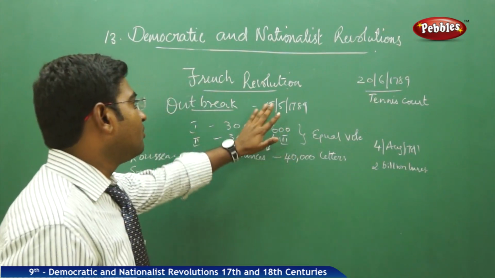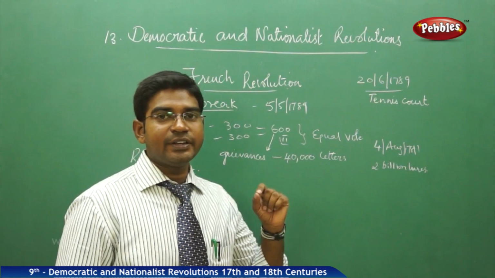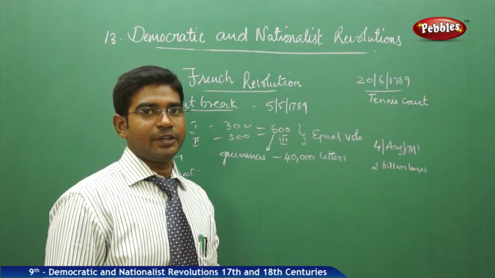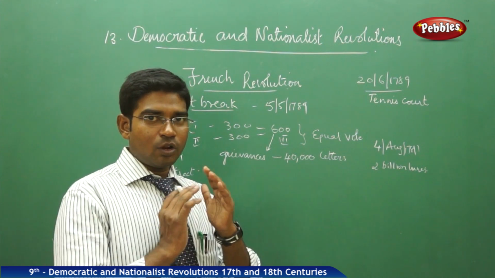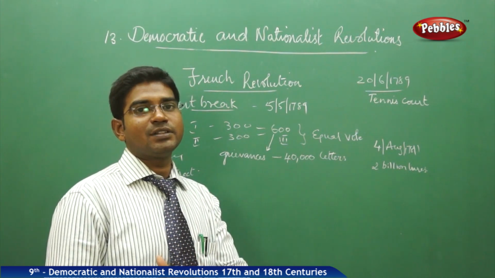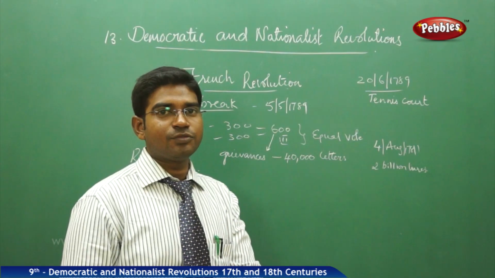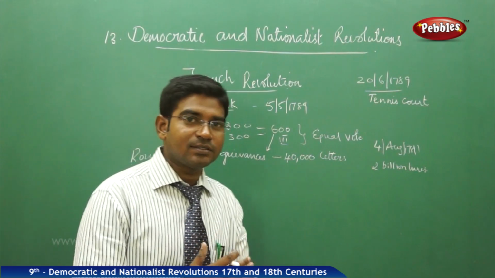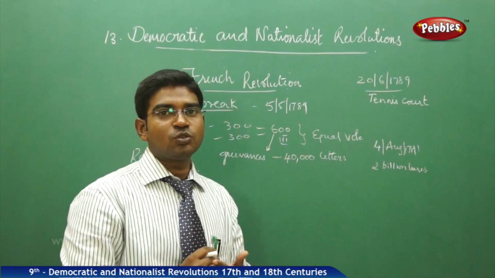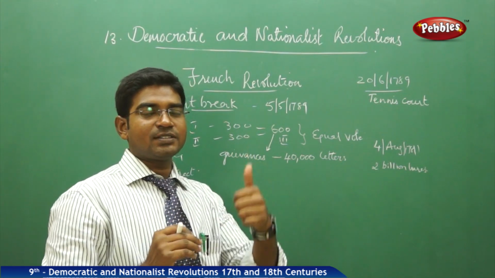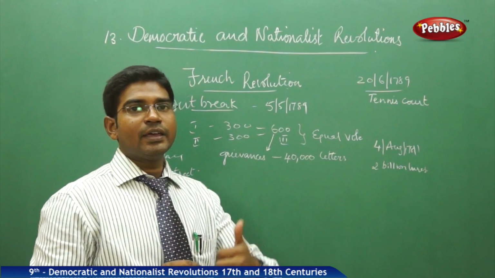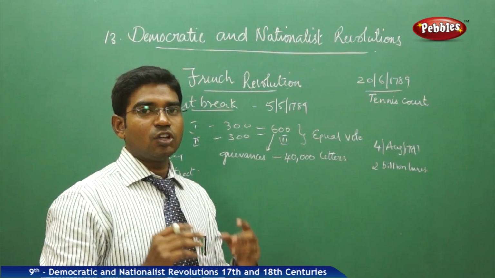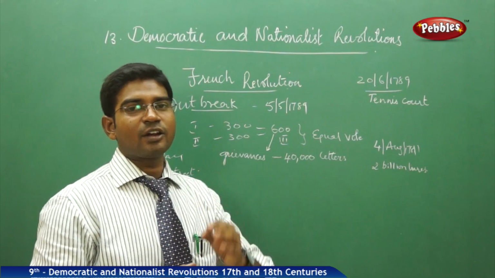Now, how did the revolt break out? It was on 5th of May 1789 that Louis XVI finally called for the meet. Only the monarch has the authority to call the meet of the Estates General. So he started the meet on 5th of May 1789. When he decided, all the estates had to send their representatives to the Estates General's meet. The first estate, as we all know, clergy, sent 300 representatives. The second estate, that is nobles, sent their 300 representatives.